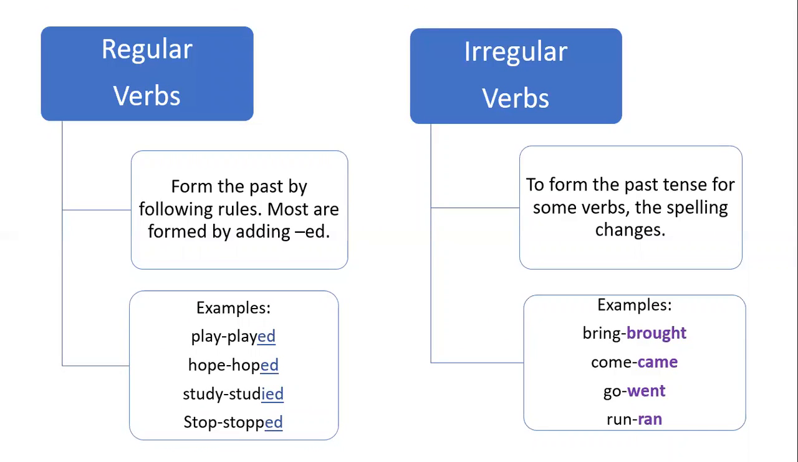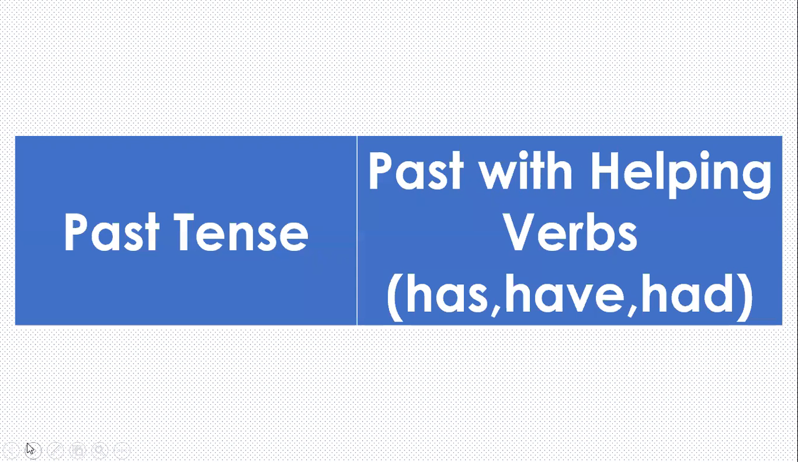There are many, many irregular verbs, and I'm just going to give you a few. Don't forget that you have this table at all times so that you can study it and look at it whenever you need it. So let's continue. In this lesson, we are going to cover two forms: the past tense, and the past with helping verbs, specifically has, have, or had. Again, we're working with irregular verbs, and we will cover the forms of past tense and past with helping verbs.